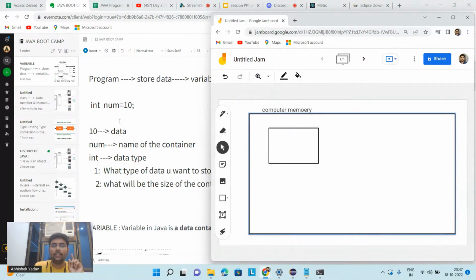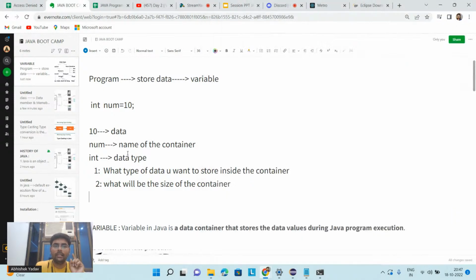Why will I allocate 4 byte? Because from the data type, I am getting the information that this data type is integer. So the first information I am getting is that this data type will store integer type of data. The second information is the size of the container. Here I have the integer data type and I know the integer occupies 4 bytes.